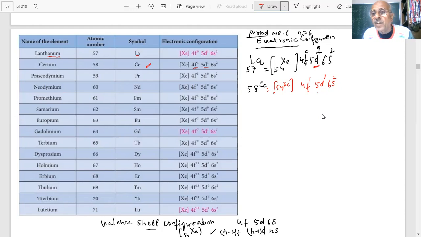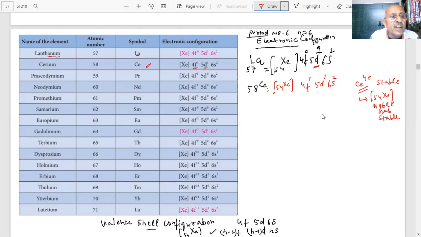So if I say cerium 4 plus is very stable, then what will happen? The 2, 3, 4 electrons will go. What will be left? Only 54, xenon. That is a noble gas configuration, and noble gas configuration is very stable. Clear? So cerium 4 plus will be formed. Very easy.